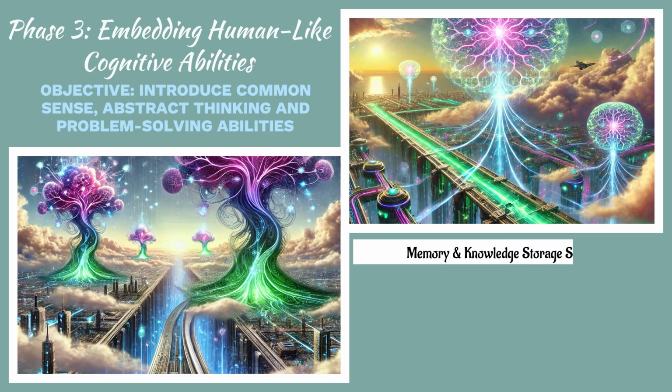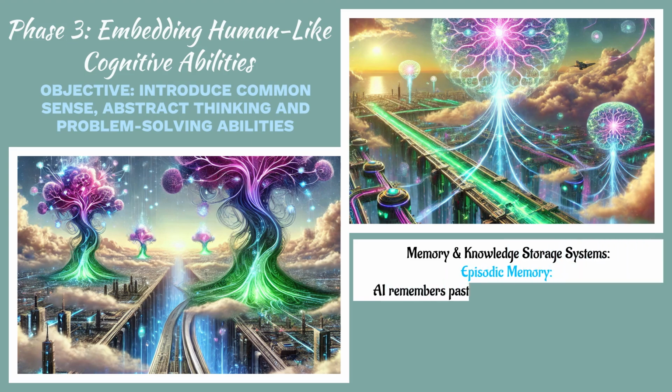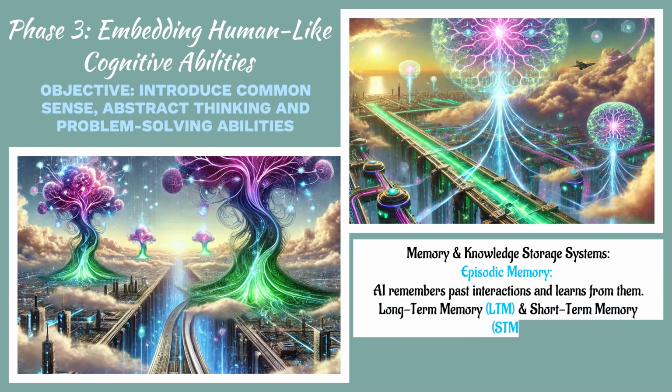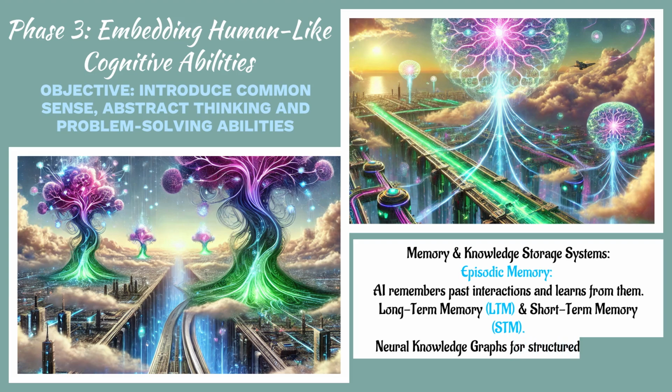Phase 3, Embedding human-like cognitive abilities. Objective, introduce common sense, abstract thinking, and problem-solving abilities. Memory and knowledge storage systems. Episodic memory, AI remembers past interactions and learns from them. Long-term memory, LTM, and short-term memory, STM. Neural knowledge graphs for structured information storage.